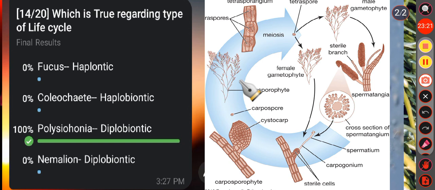Then during asexual reproduction, the diploid nucleus of the tetrasporangium undergoes meiosis and forms tetraspores. Then the mature tetraspores are liberated by the rupturing of the wall of the sporangium, and on germination they develop into the gametophytic plant of Polysiphonia. So, three stages are clearly seen in the life cycle of Polysiphonia, that is the asexual diploid tetrasporophytic stage, then haploid gametophytic stage, and the diploid carposporophytic stage. So, it is triphasic in nature and diplobiontic type. Okay.